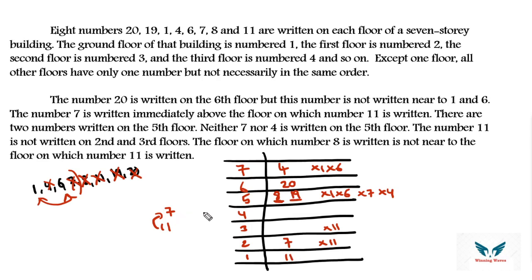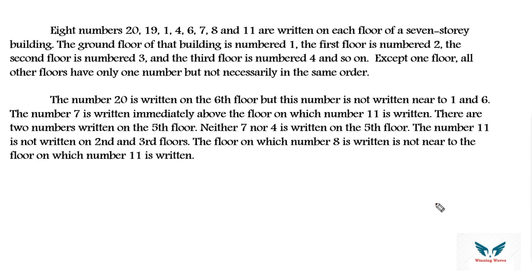So we have got all the numbers. Two numbers are missing. What are those two? 1 and 6. We don't have any other point in connection with 1 and 6. That means in 4th floor number 1 or 6 is present, or in 3rd floor 1 or 6 is present. So we can't say with respect to these two floors, because there is no other connection between these two floors in the hints that have been given. So in this manner we can do these kinds of questions in an easy as well as effective manner with 100% accuracy.